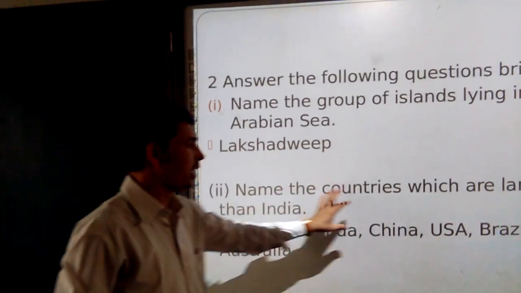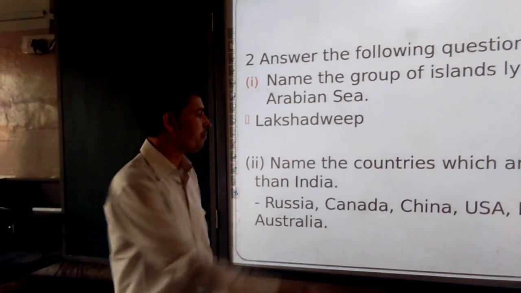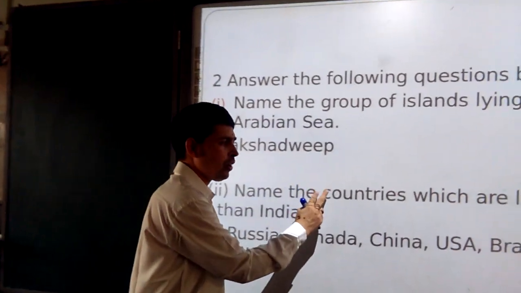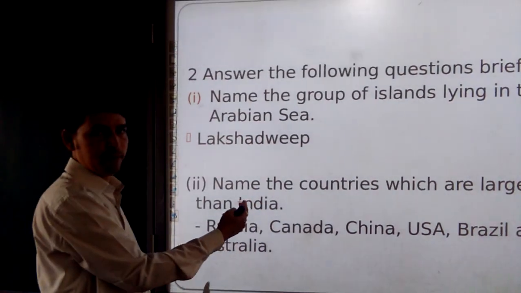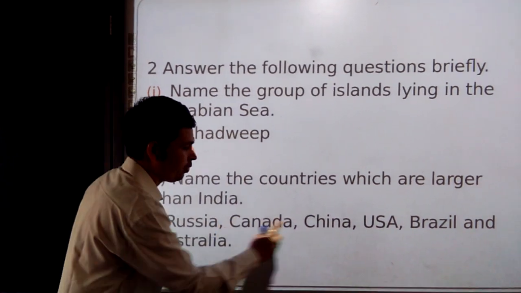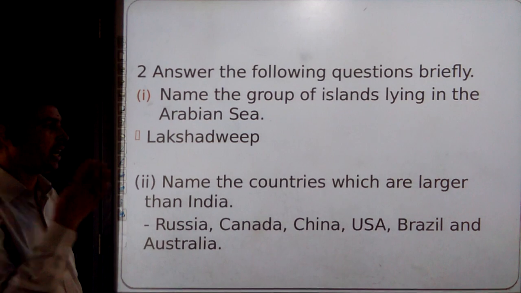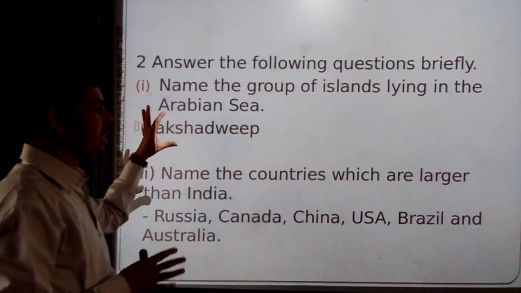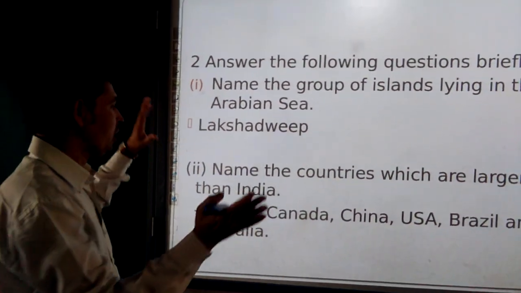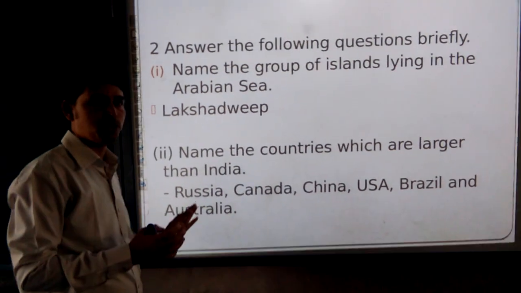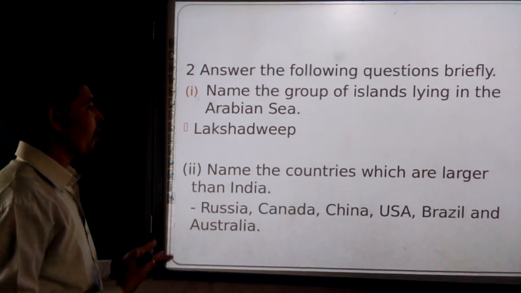So here, name the countries. The question can be: name the 2 countries which are larger than India. So you can write any 2 names of these countries. Right? So the question can be changed and asked in any form to you. These are the exercise based questions. The question is fixed and the answer is fixed to you, but it can move around.